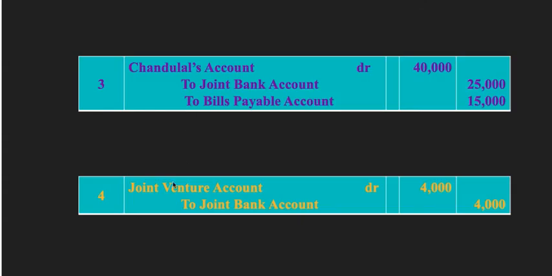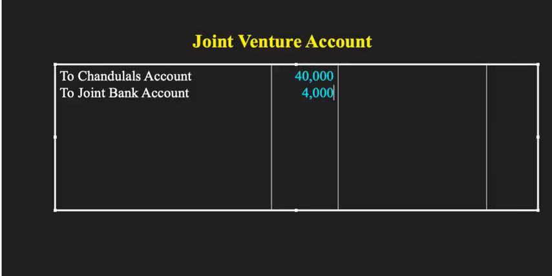Now we have here joint venture account debit to joint bank account. So we are going to take what? This to joint bank account. How much is the amount? It is 4,000. Yes. To joint bank account is how much now? 4,000. If you want, you can make it separate, like carriage we have how much there? Carriage is some 2,500 rupees. Then we have godown rent 500 rupees, and then we have sales expenses 1,000 rupees, and the total becomes how much? 4,000. If you want, you can show it separately or you can show it directly to joint bank account.